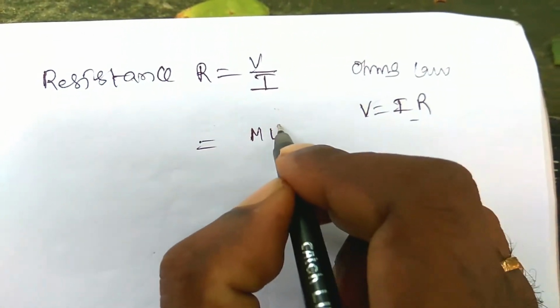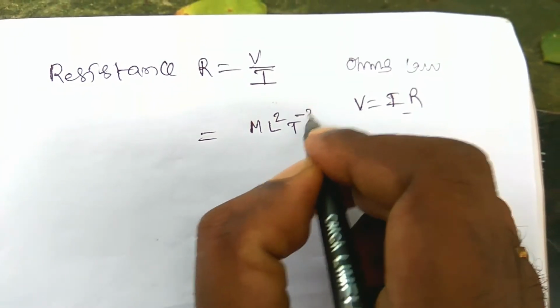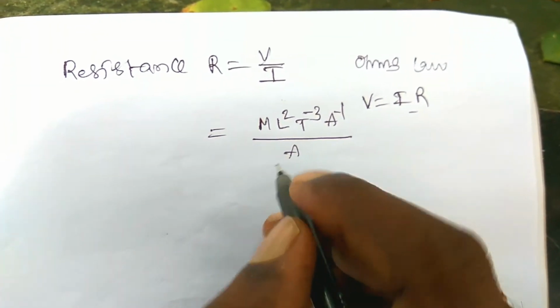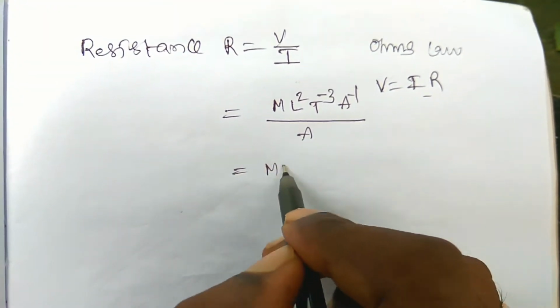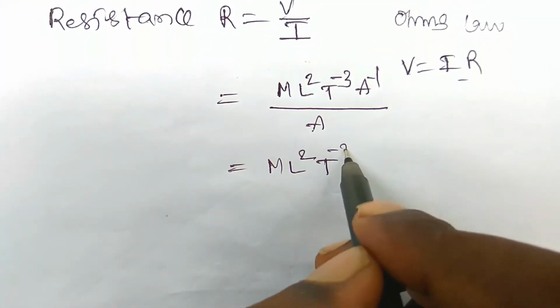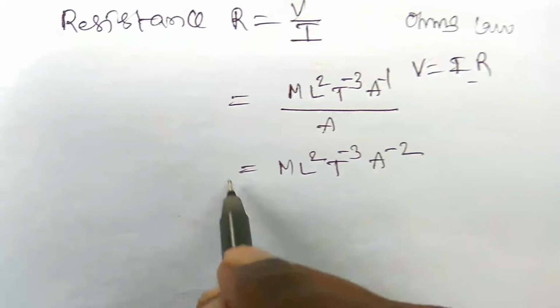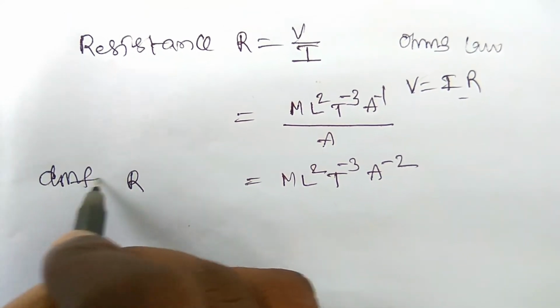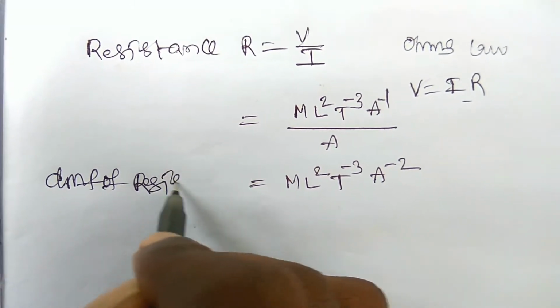Divided by current A, you can write M L2 T minus 3 A minus 2. So this is the dimensional formula of resistance.